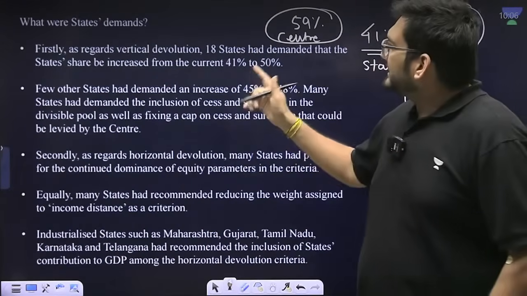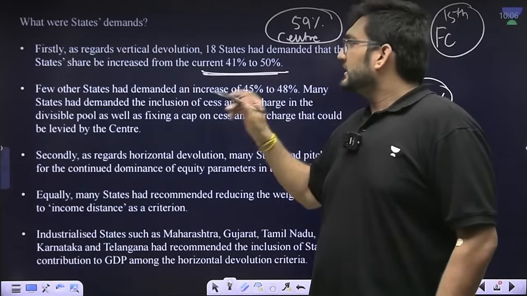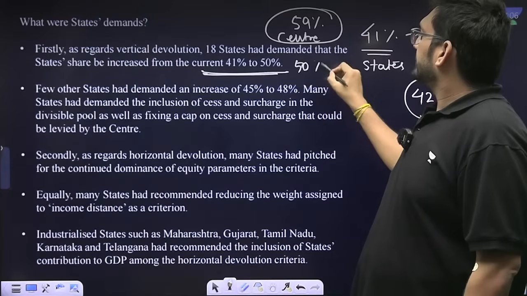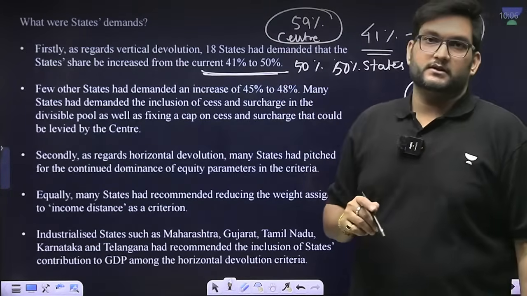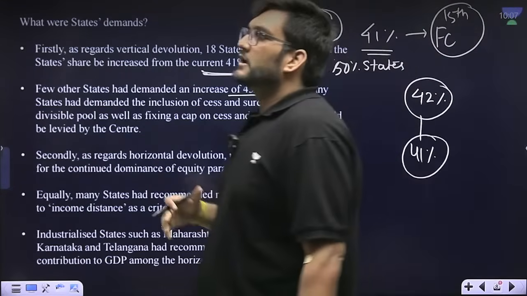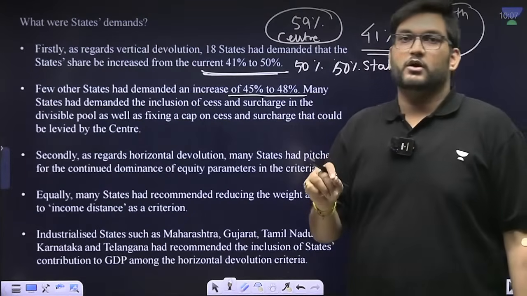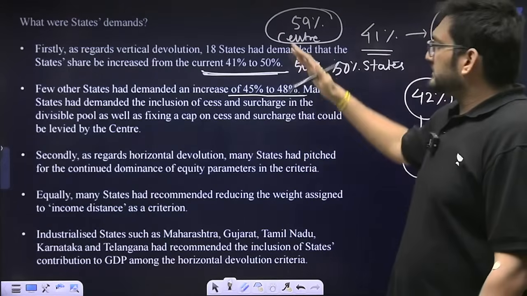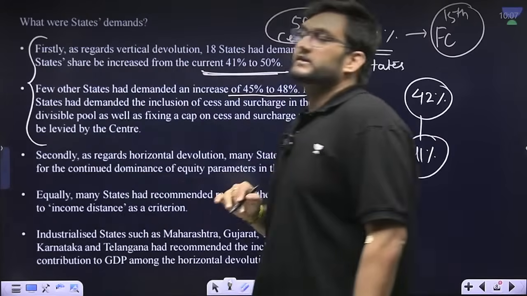Now, what the states said is, please increase. There were two types of demands. Certain states said that the vertical devolution should be 50-50. 50% center, 50% state, from 41% to 50%. At the same point of time, some states said that it should be increased to 45 or 48% because there is more pressure on the states because we are not getting GST compensation on time. So this was the first demand. This set of demand was for vertical devolution.